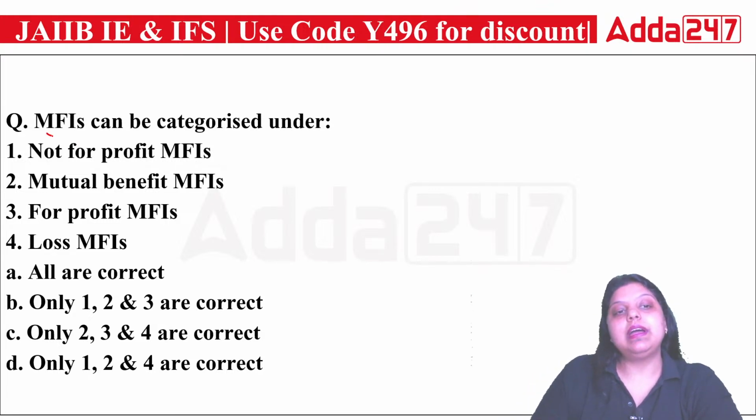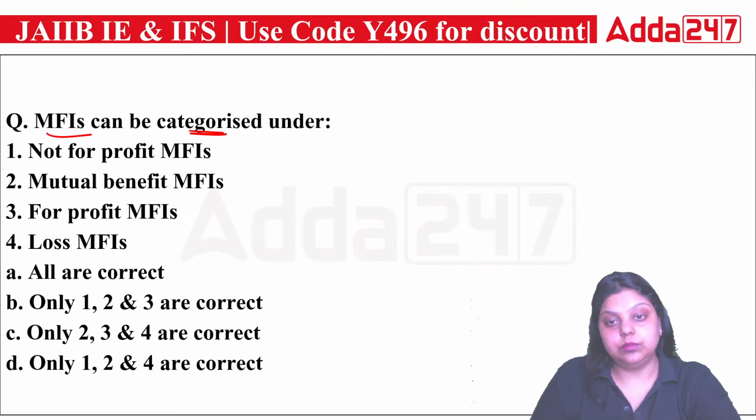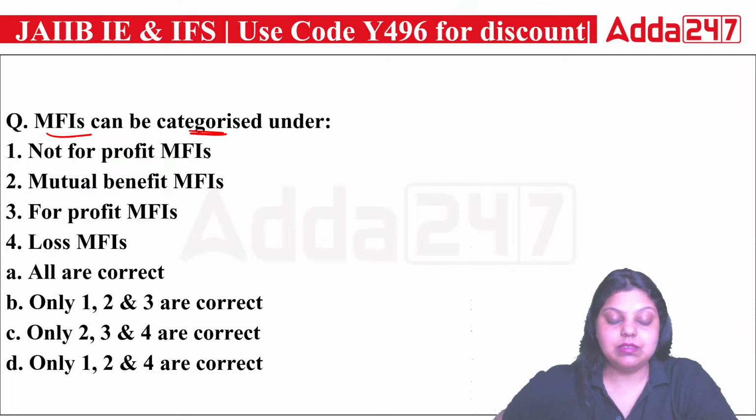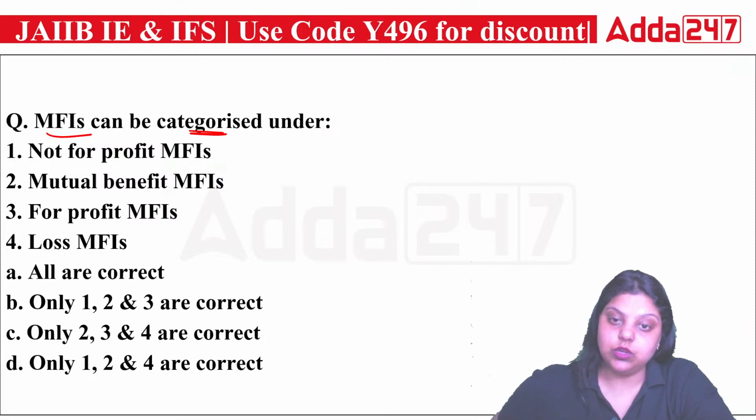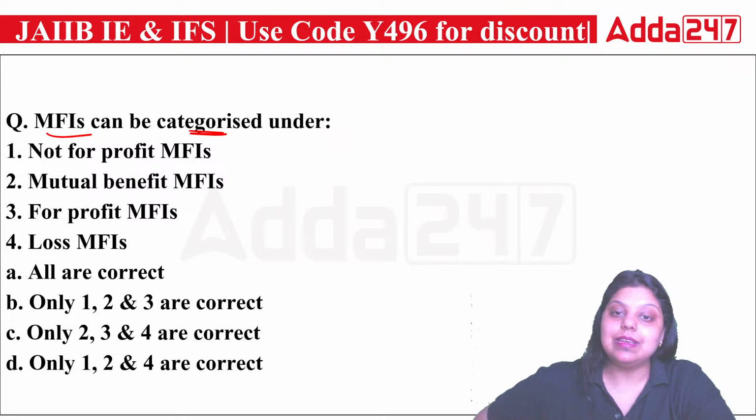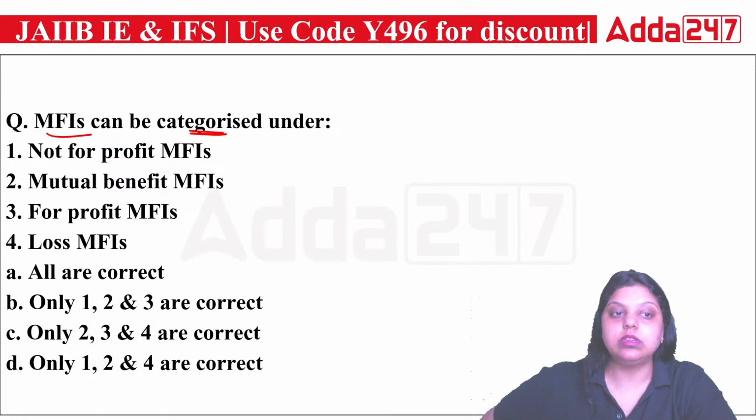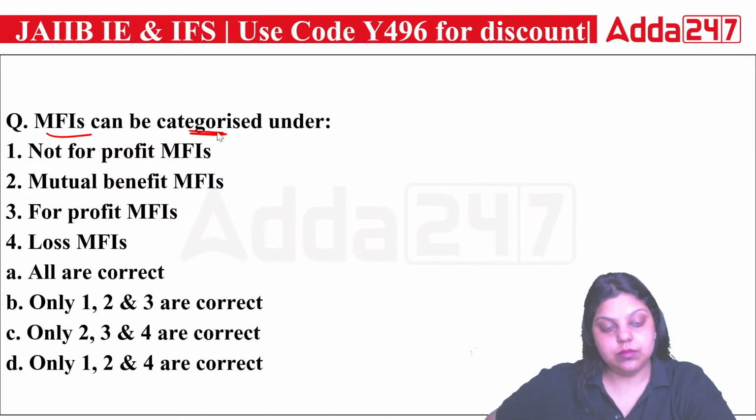Now, the MFIs can be categorized under. MFI stands for microfinance institution. Okay, MFI stands for what? It stands for microfinance institution. And which of the following is the type of microfinance institution? First is saying not-for-profit MFI, second is saying mutual benefit MFI, third is saying for-profit MFI, and fourth is saying loss MFI. So which of the following are correct?